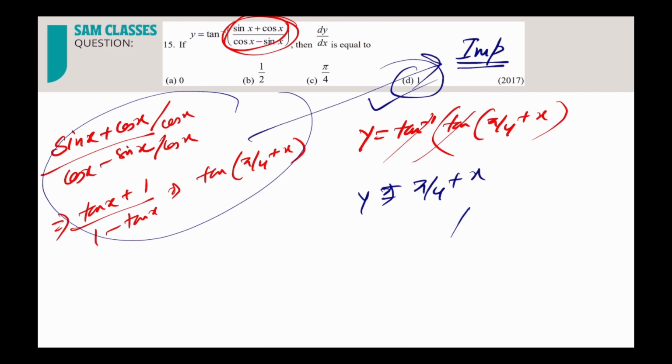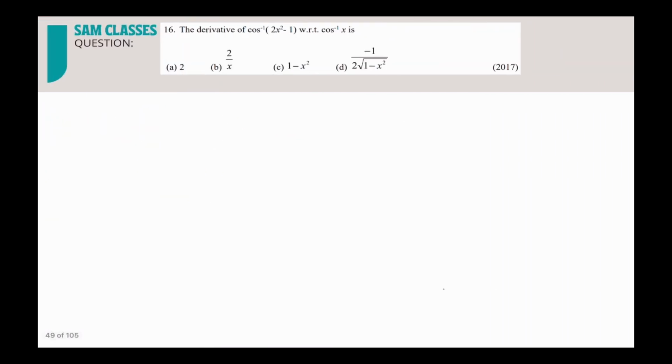Apart from that, the trigonometry base has to be very solid and you can destroy each and every question of continuity and differentiability in seconds. So you don't have to work that hard and you can do it very fast. Next question. Again, same concept, the derivative of this with respect to this. Now again, very simple it is. If you remember a bit of trigonometry formula, you can do it very simply.